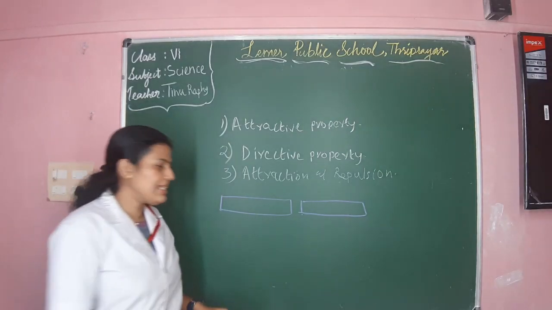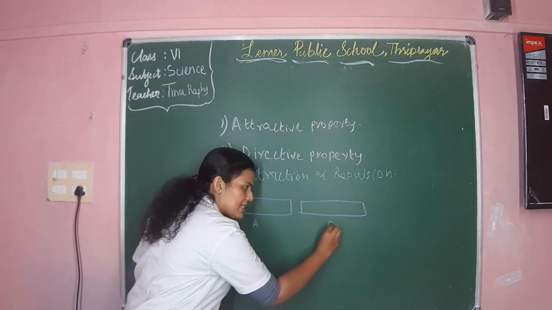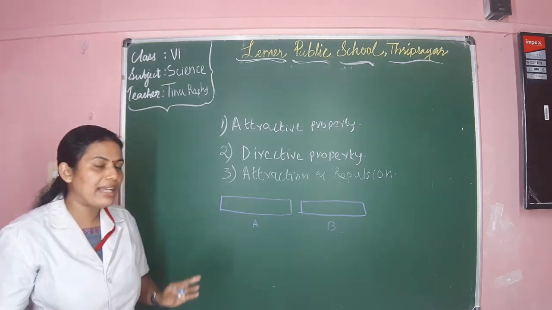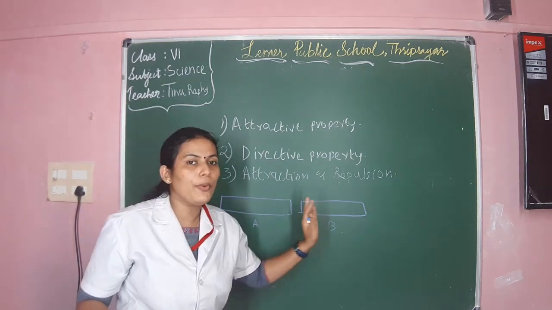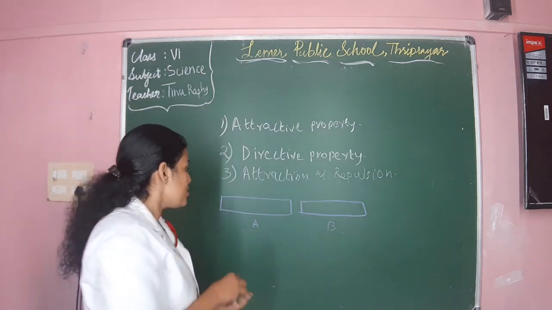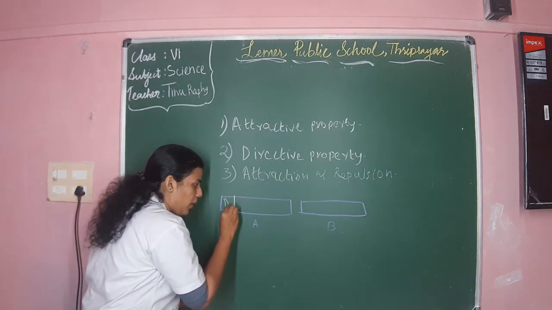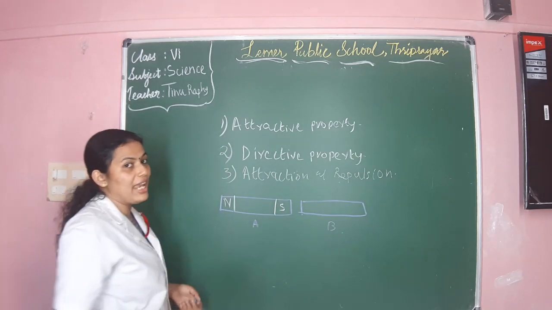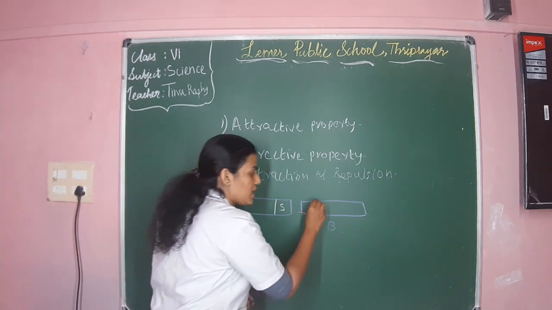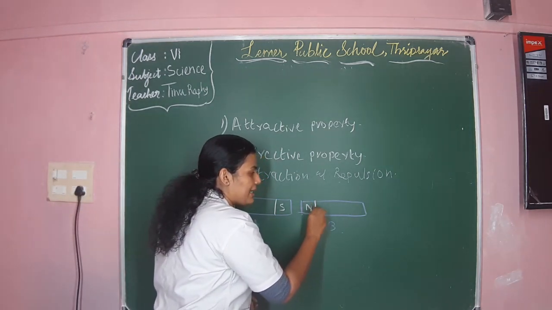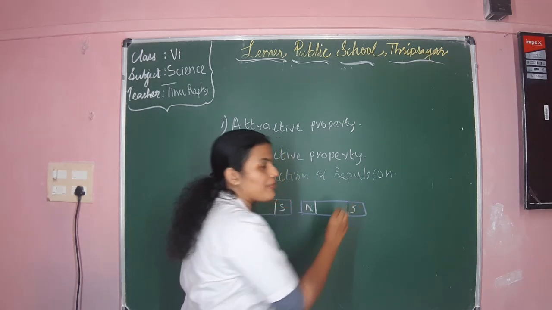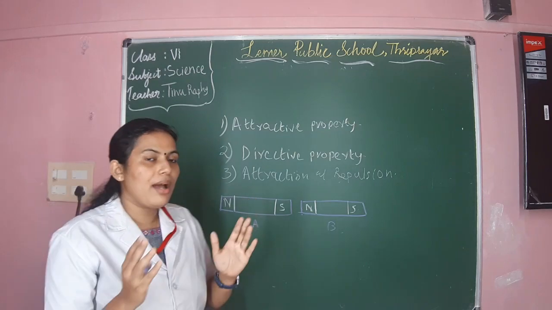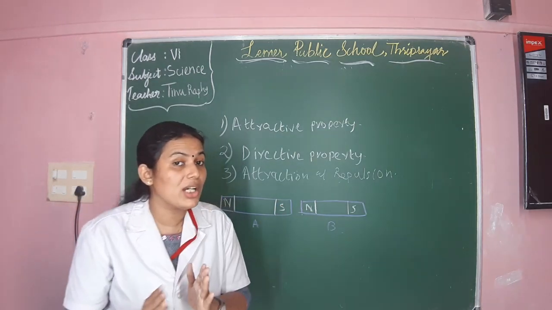Consider two magnets A and B. So we know each magnet will have a north pole and a south pole, isn't it? This region is the north pole of the A magnet and this region is the south pole of the A magnet. Now this region is the north pole of the B magnet and this is the south pole of the B magnet. Now what happens when these two magnets are brought closer?